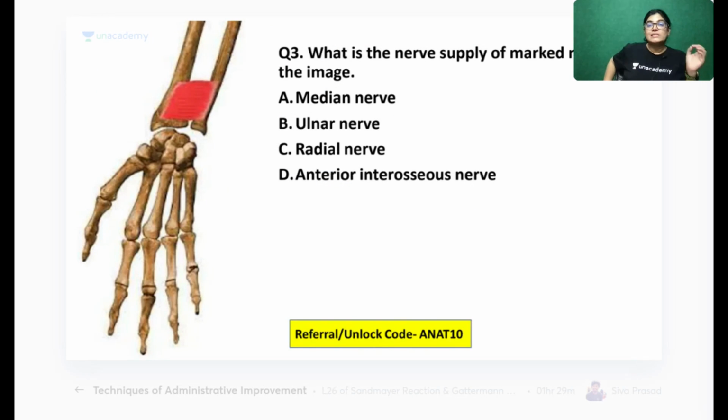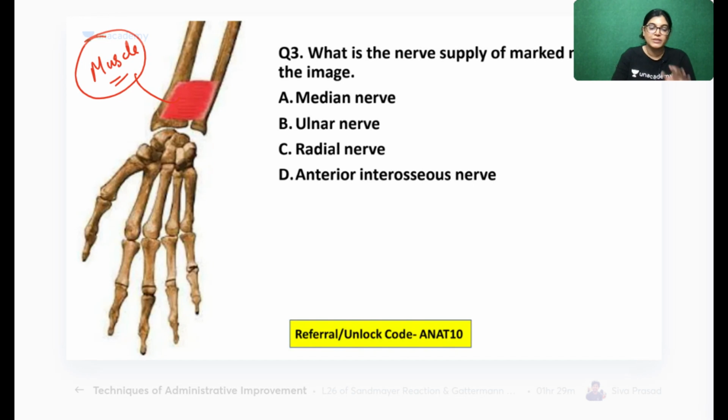Question number 3, what is the nerve supply of the marked muscle in the image? So you can see the muscle. You have to identify this muscle and tell me what is the nerve supply of this muscle, whether it is median, ulnar, radial, or anterior interosseous nerve. So according to you, which is the best answer for this MCQ?